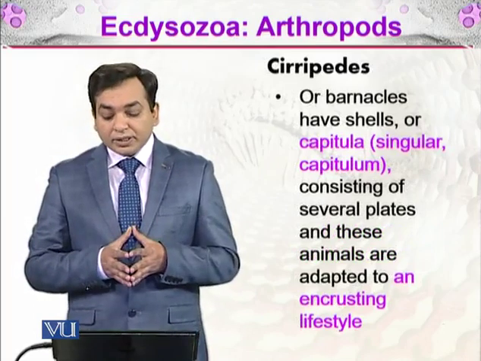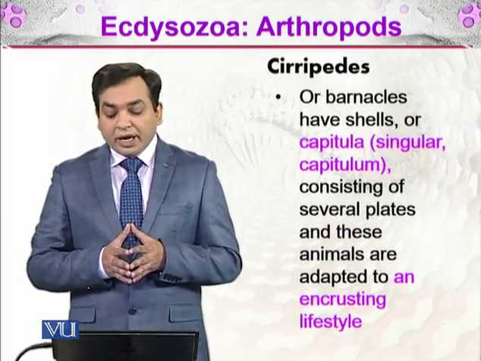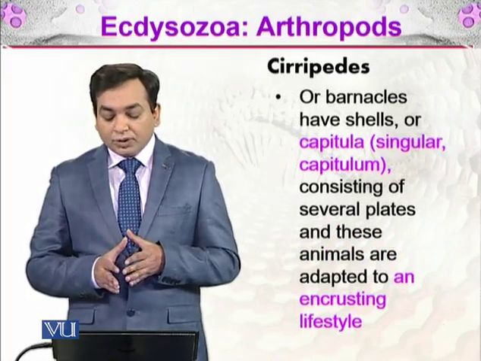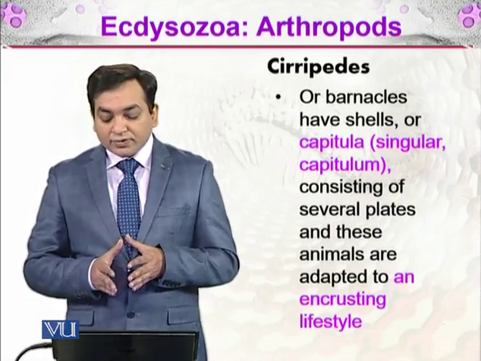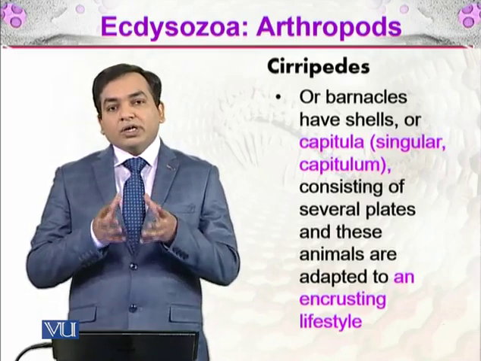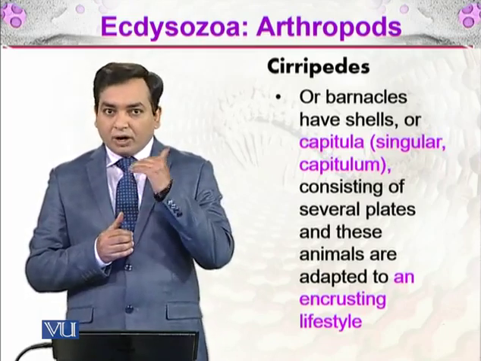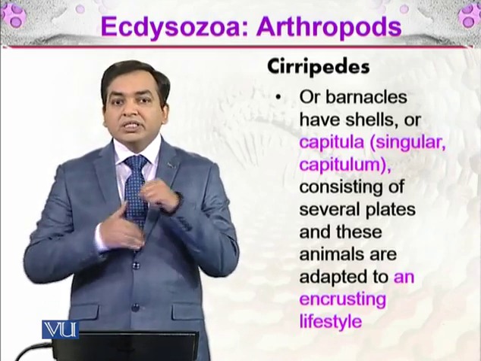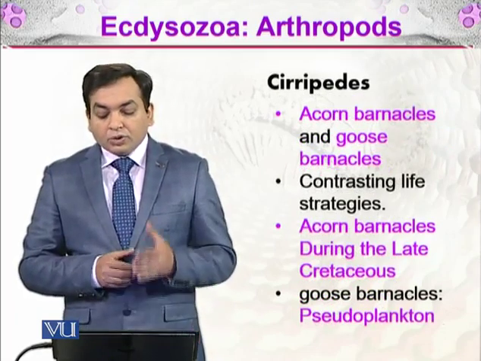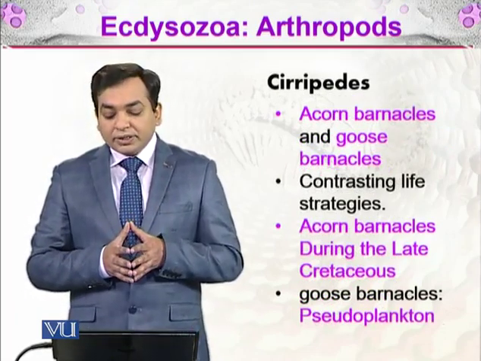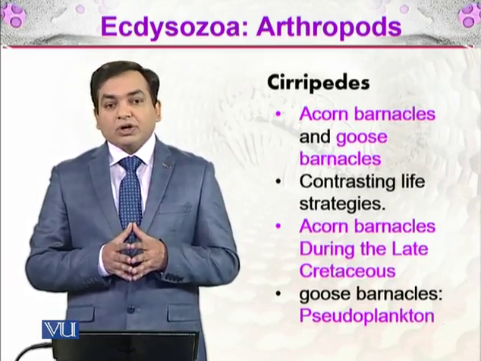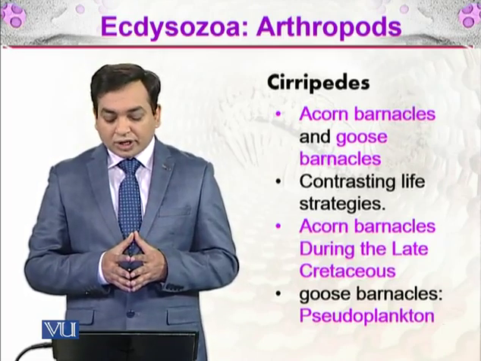So what are the cirripedes? These are called barnacles, and they have shells or capitula, which is the plural of capitulum. They consist of several plates, and these animals are adapted to an encrusting lifestyle. So what does the encrusting lifestyle mean? That means they live by encrusting themselves on some shells. So there are 2 types of cirripedes: acorn barnacles and goose barnacles. These are the 2 different groups which have contrasting life strategies.